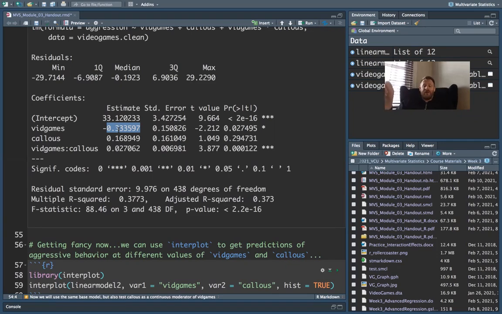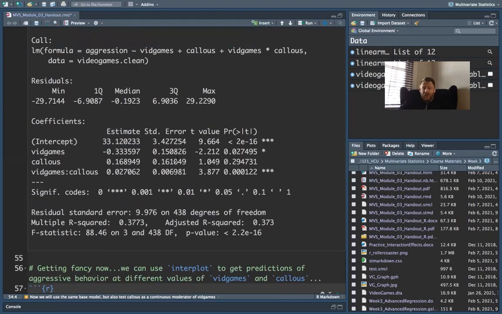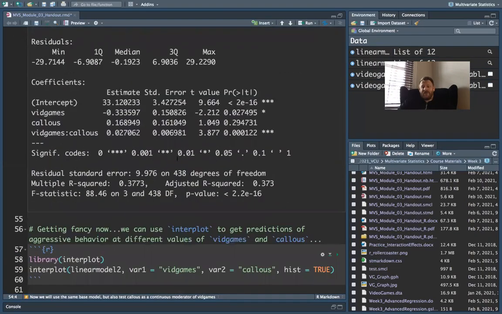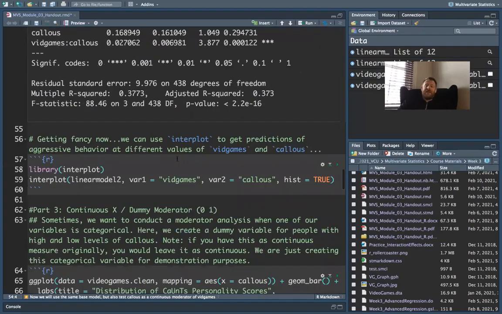That's what moderation means. It means that the slope changes depending on where you are on the distribution of another variable. Now, I know that's really tricky, and I can only do that sort of on the fly because I've been doing this a while and I'm really comfortable with this paradigm. But a better way to do this is to just create a plot and interpret the results of the plot. To do that, there's a really neat package called interplot. So we're going to load that up.